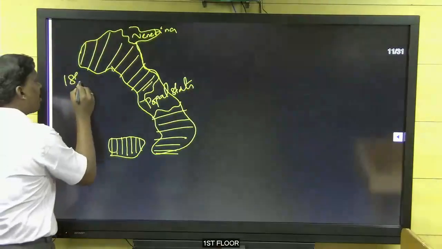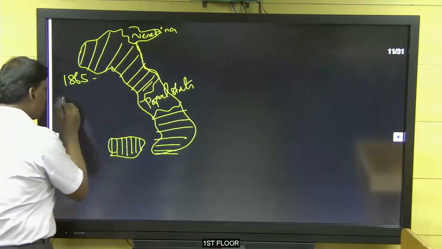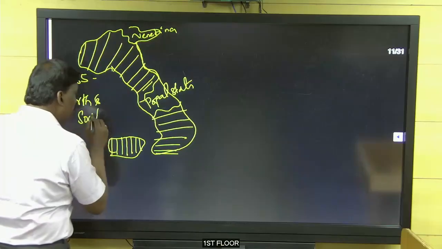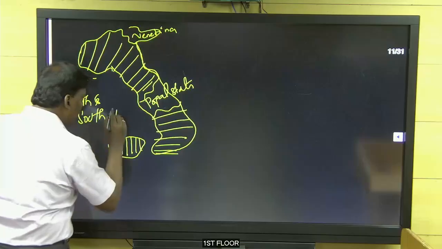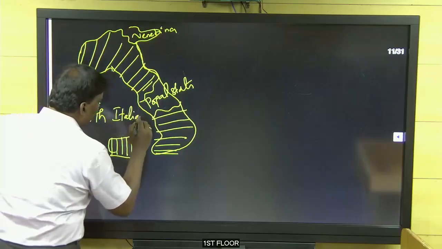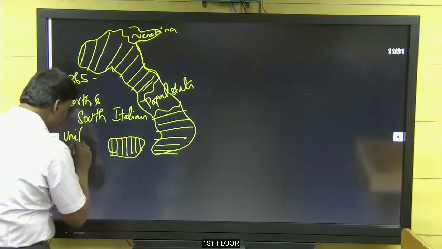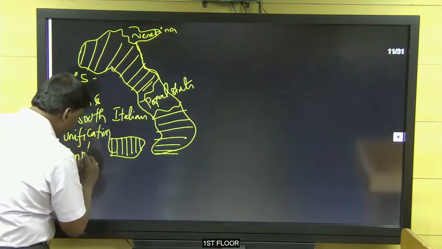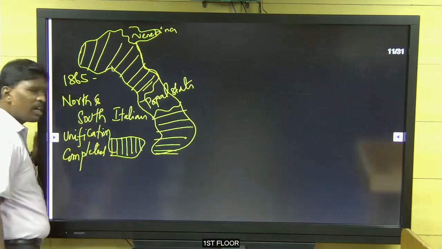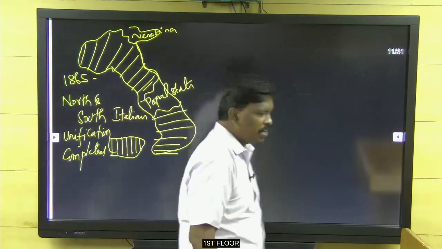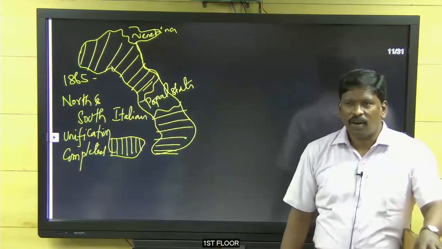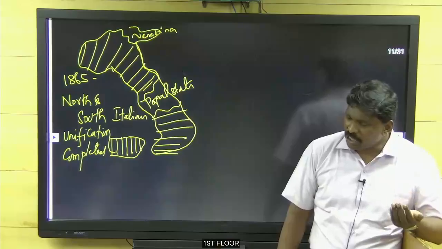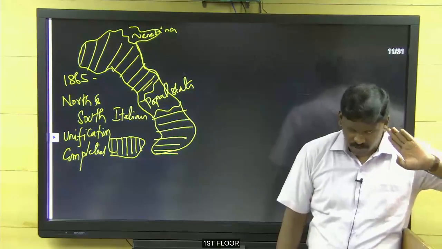So by 1865, north and south, except Venetia, Italian unification completed. Clear? Okay. Now with the help of Garibaldi only, the South Italian states were integrated with Sardinia.